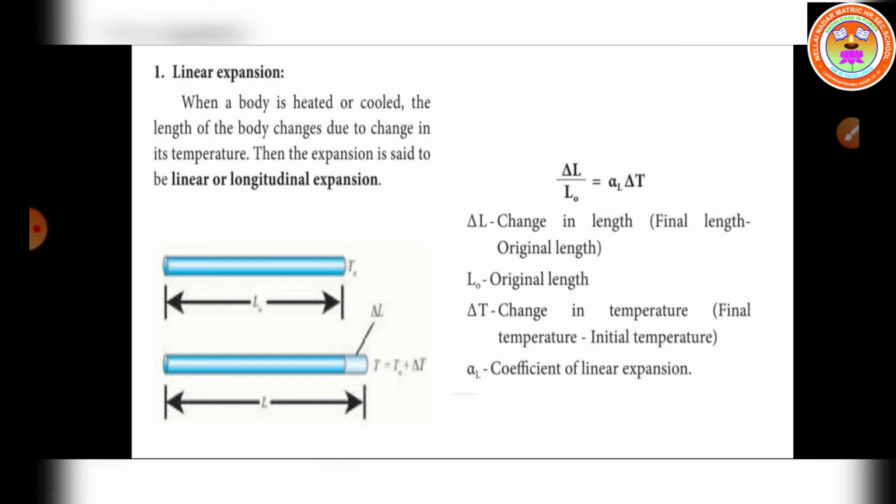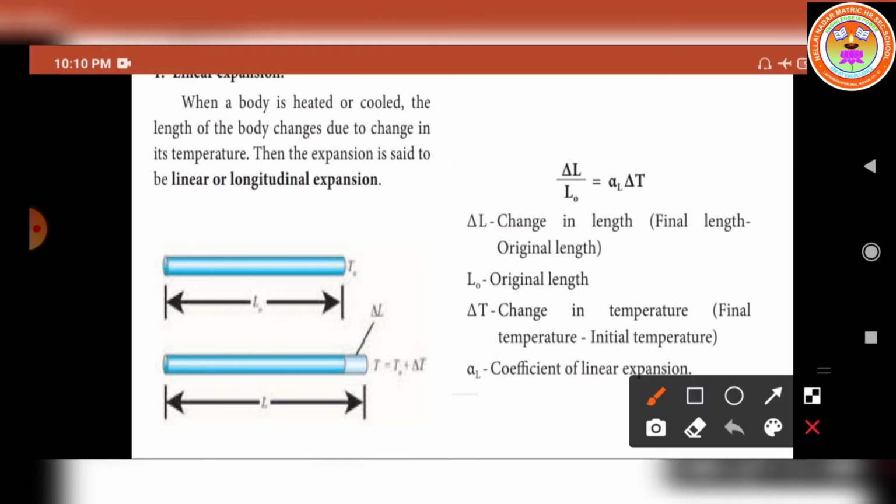Now let us see the first type, linear expansion. When a body is heated or cooled, the length of the body changes due to change in its temperature. Then the expansion is said to be linear or longitudinal expansion. So let us consider the length of a rod. The initial length is denoted by the symbol L0. This is the original length of the rod you have to consider.